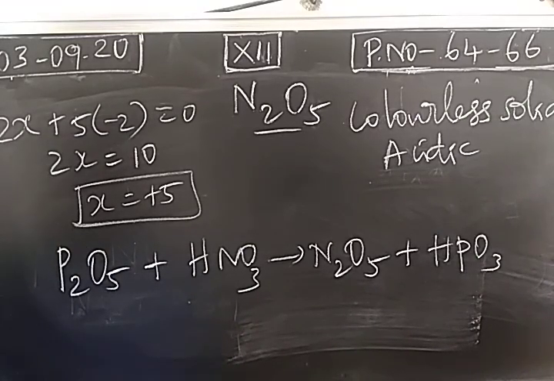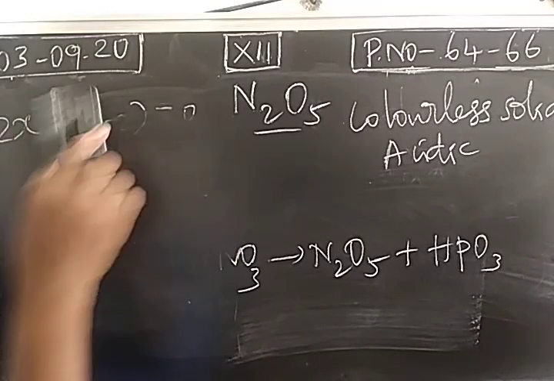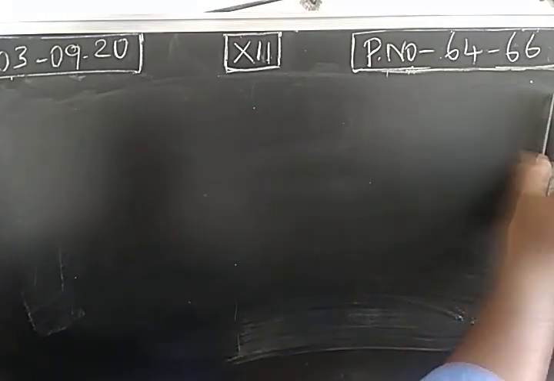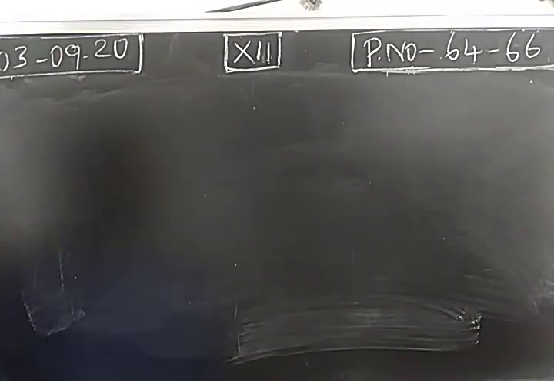So with this, oxides of nitrogen are over, and the respective Lewis dot structures are given in your book. You just have to memorize them as such. In the structures of the oxides of nitrogen, if there is a small mistake, they won't give marks. If there is a mistake in a lone pair of electrons or positive charge, negative charge, marks will not be given. You just go through the structures thoroughly.